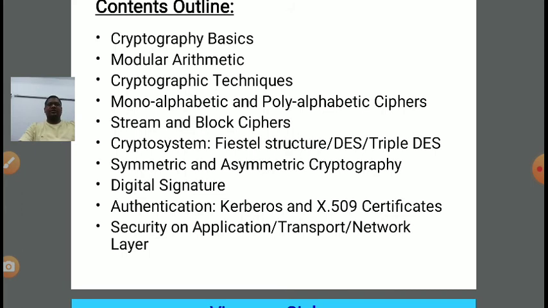Then we have discussed basics about stream and block cipher, what are the basic differences between these two. Then various components of a crypto system we have discussed. We have discussed some concepts about Feistel structure, then Data Encryption Standard and Triple Data Encryption Standard. Then the difference between symmetric and asymmetric cryptography also we have discussed in detail.